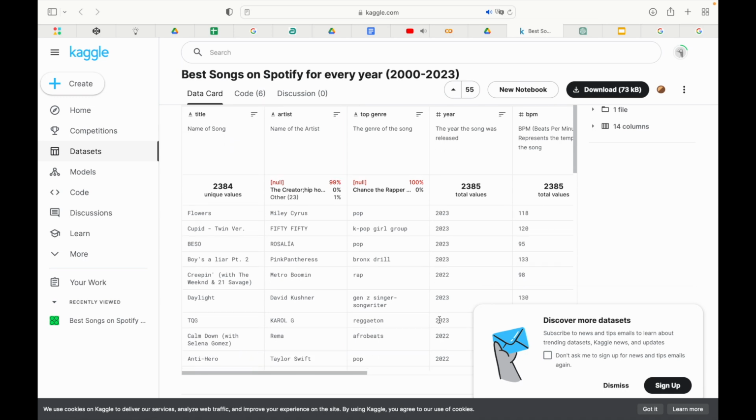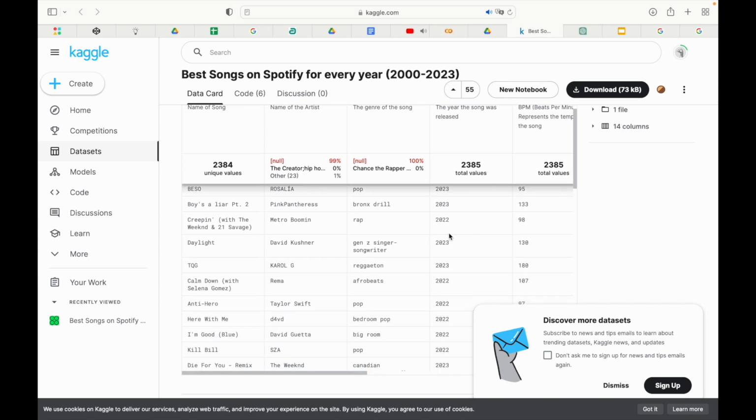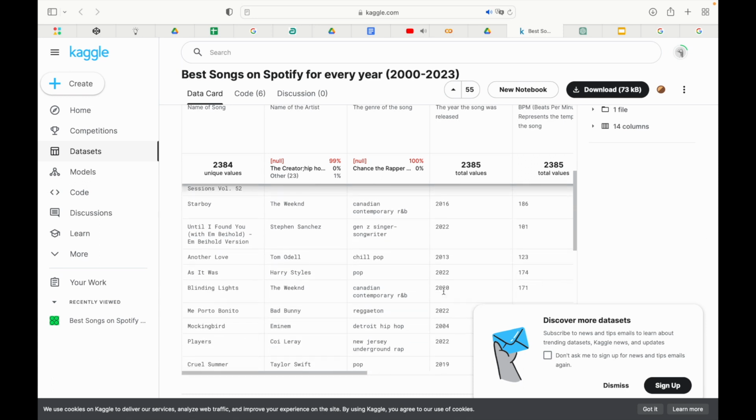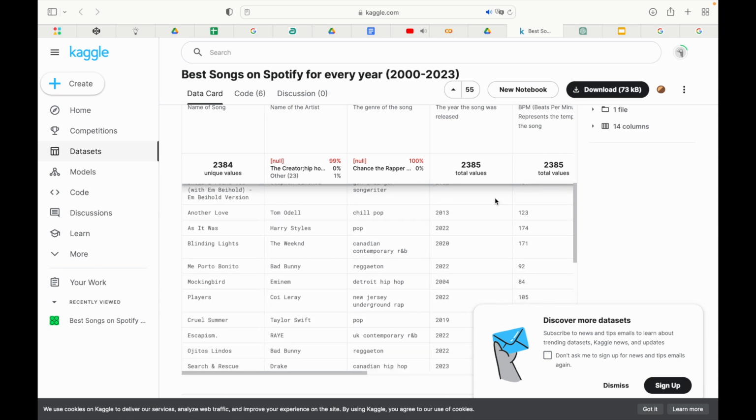As you can see, there are 6 songs of 2023 included in this table. We found out that in a year, there can be many songs included, not only in 2023, but also in 2022, 2020, 2019, and so on.